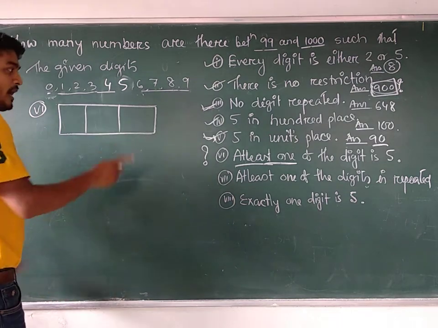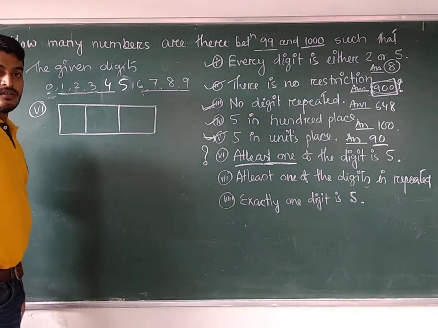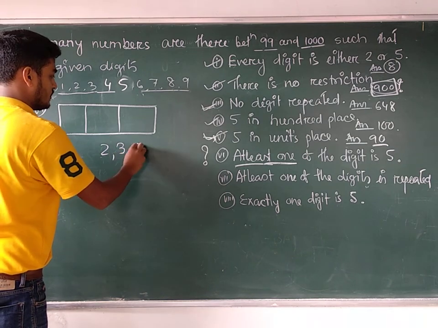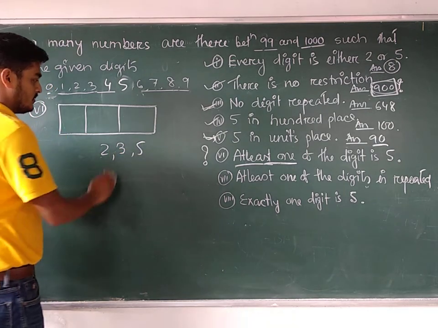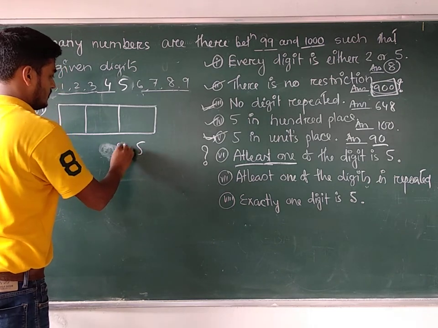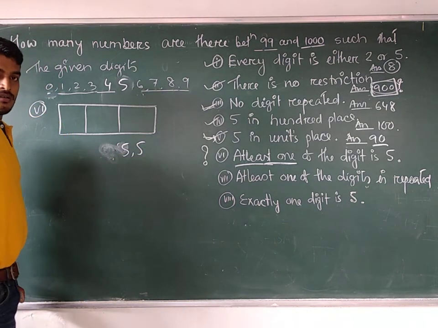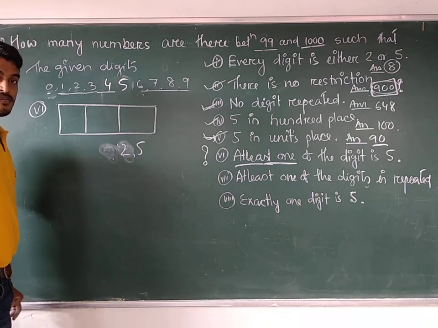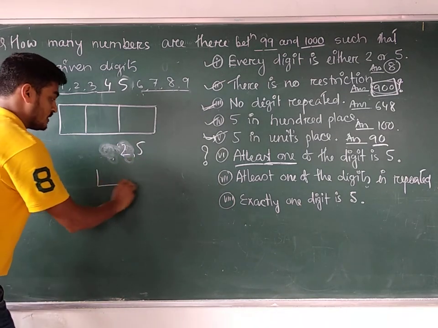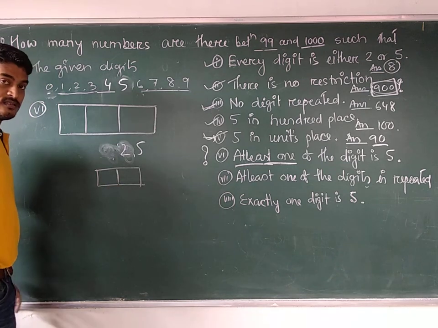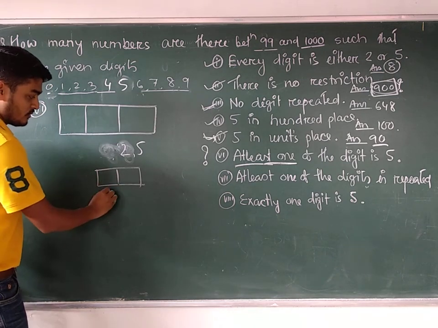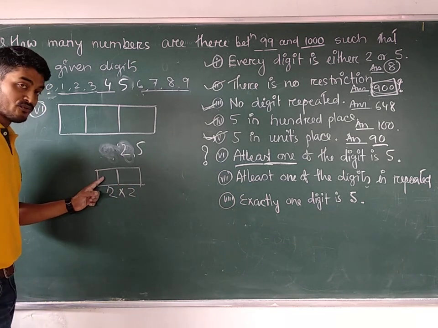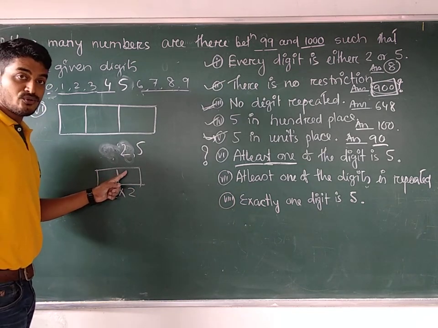So let us consider a smaller case to get the idea about this question. Suppose the digits are 2 and 5, and 2-digit numbers are to be formed. How many 2-digit numbers can be formed from these digits? Repetition allowed. This place can be filled in how many ways? 2 ways. This place can be filled in how many ways? 2 ways. That means either you can use 2 or you can use 5.